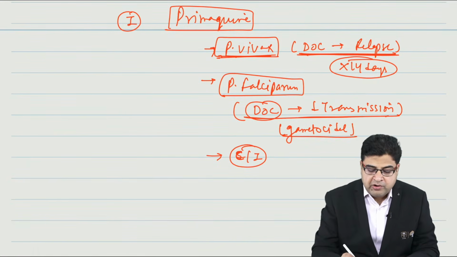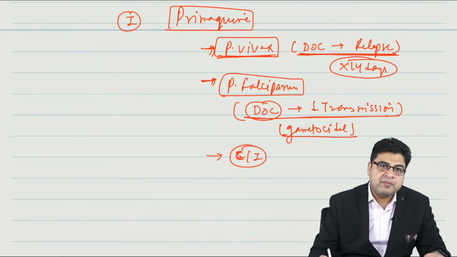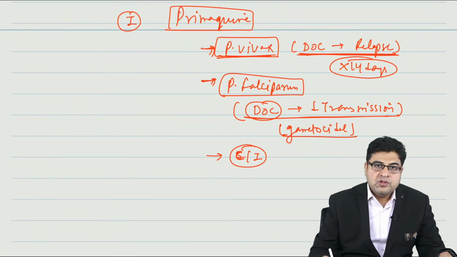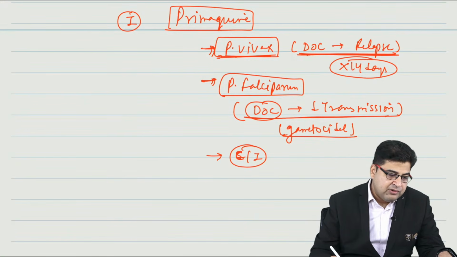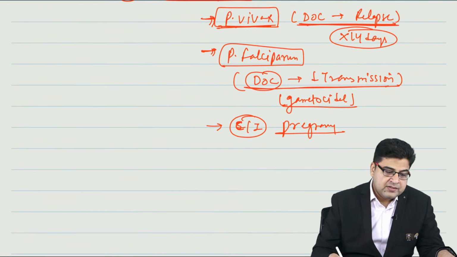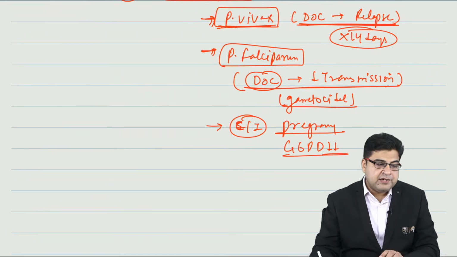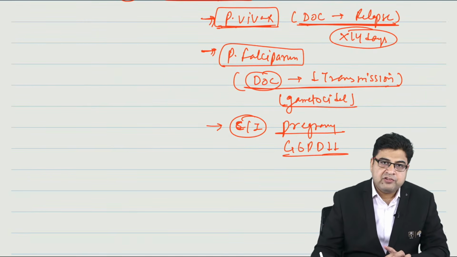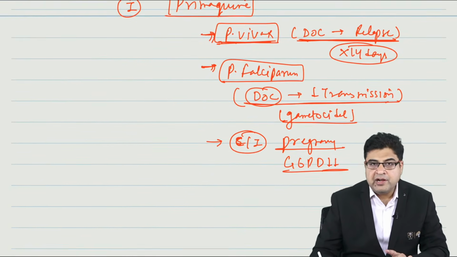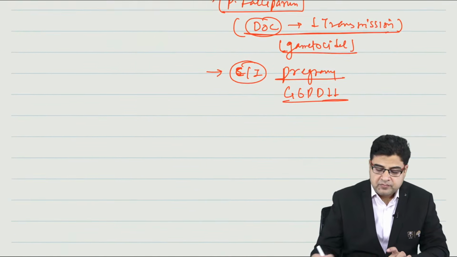Primaquine contraindication is asked every alternate year. So primaquine has two contraindications. Number one, like Dr. Manu Garg has already mentioned. Thanks Dr. Manu Garg, you have helped me out. Pregnancy is the first contraindication. Second is G6PD deficiency. So this medicine is contraindicated in pregnancy and G6PD deficiency. These are the two important contraindications of primaquine, and this is the most important anti-malarial drug for your exam.